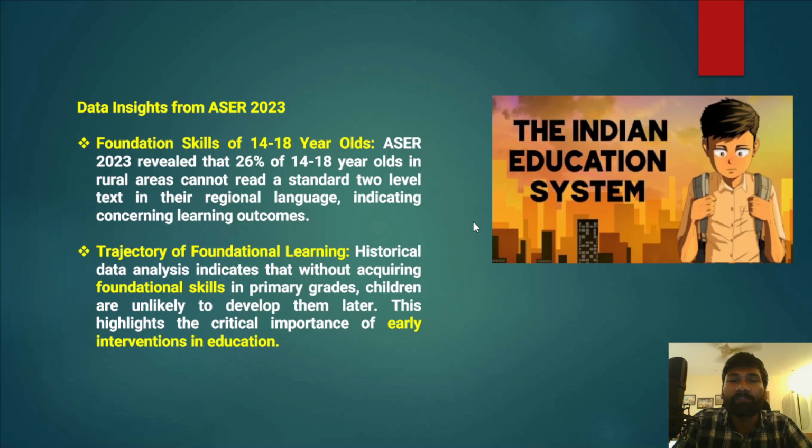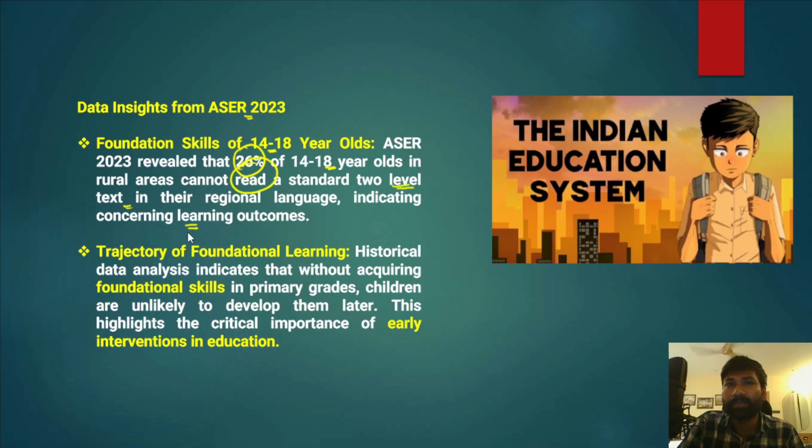What are the key findings of the Annual Status of Education Report 2023? This report says, regarding the foundational skills of 14 to 18-year-old children, that 26% of 14 to 18-year-olds, particularly in rural areas, cannot read a standard 2-level textbook in their regional languages. That indicates poor learning outcomes of the students.